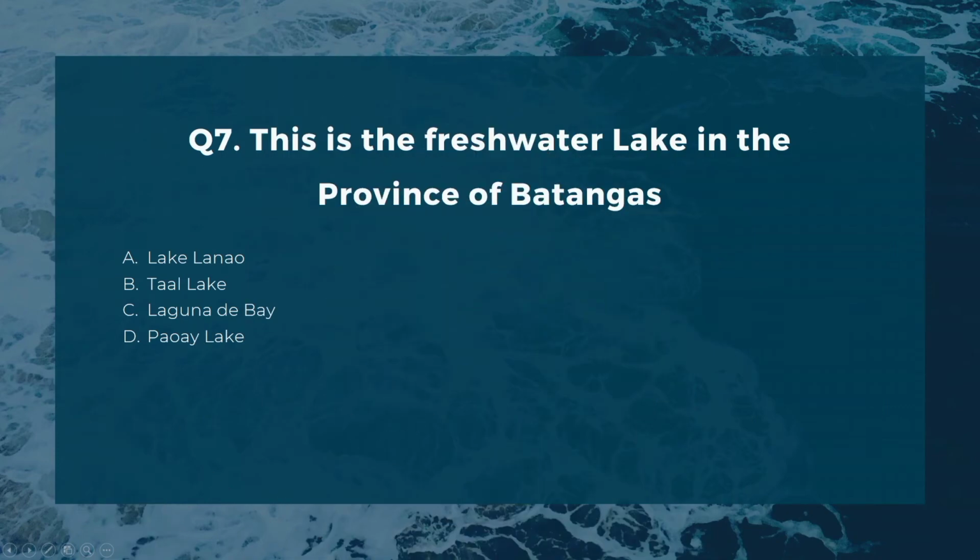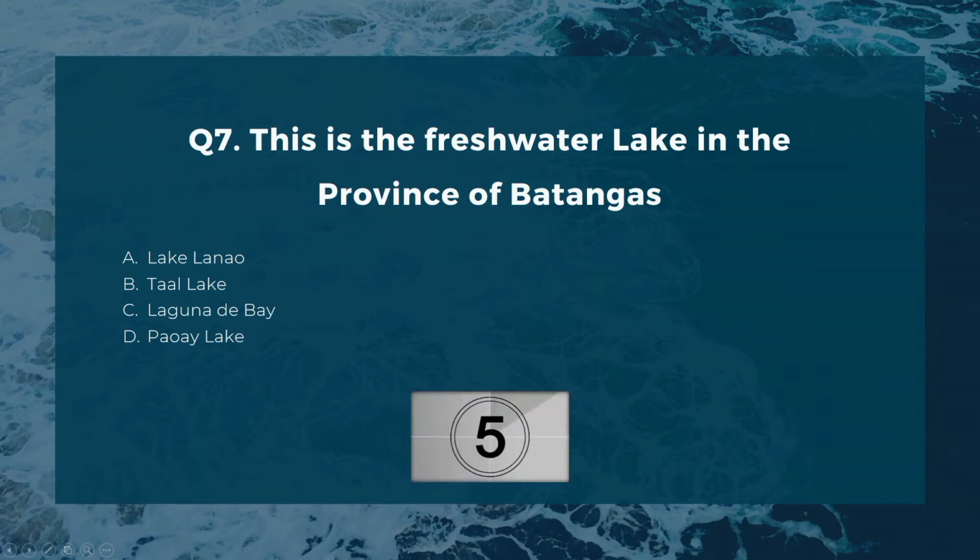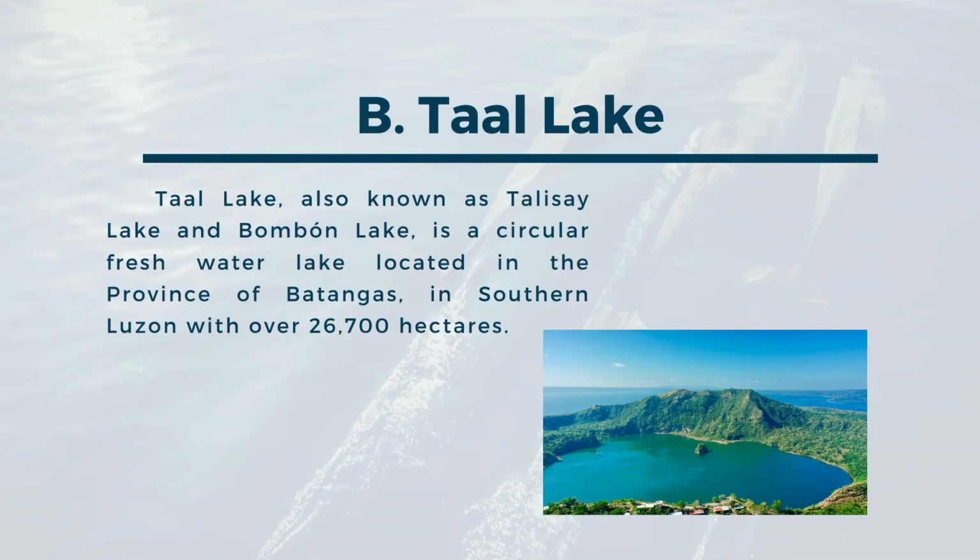Number 7. This is the freshwater lake in the province of Batangas. A. Lake Lanao. B. Taal Lake. C. Laguna de Bay. D. Pagsanjan Lake. The correct answer is B. Taal Lake. Taal Lake, also known as Talisay Lake and Bombon Lake, is a circular freshwater lake located in the province of Batangas, in southern Luzon with over 26,700 hectares.